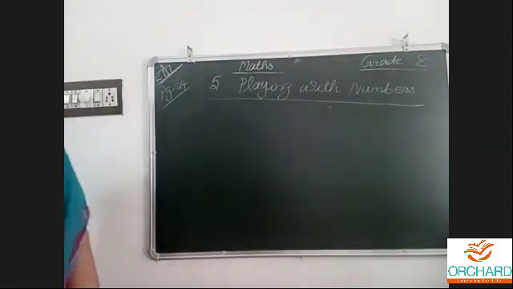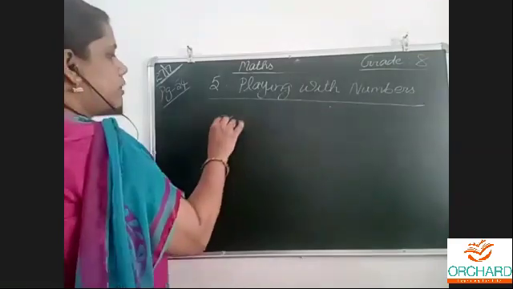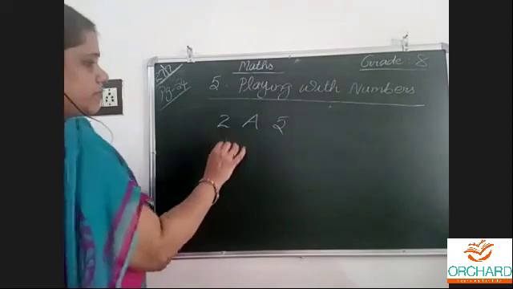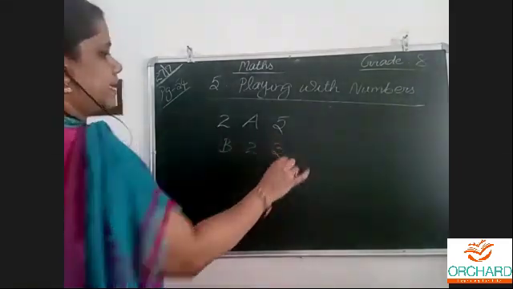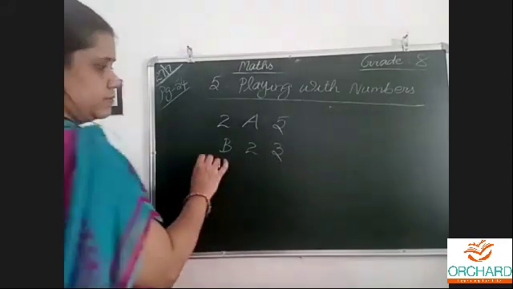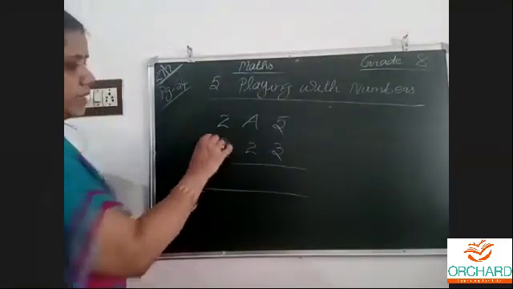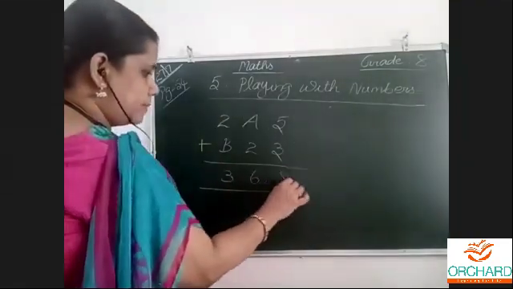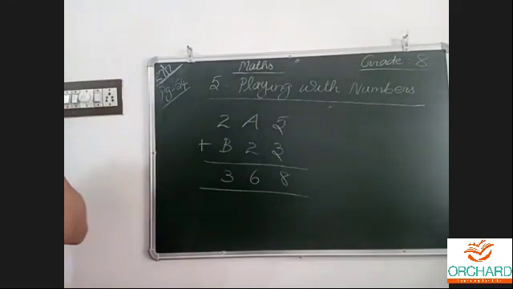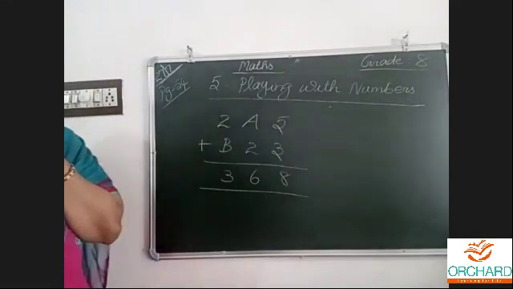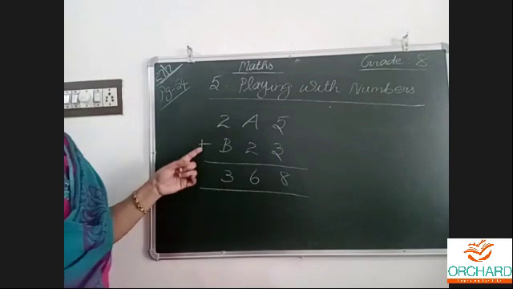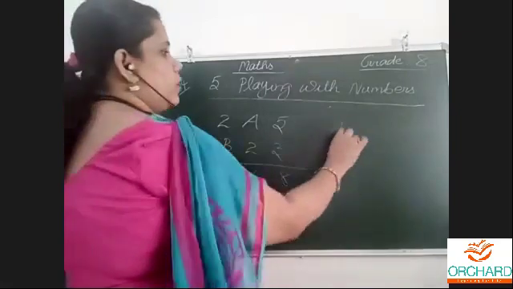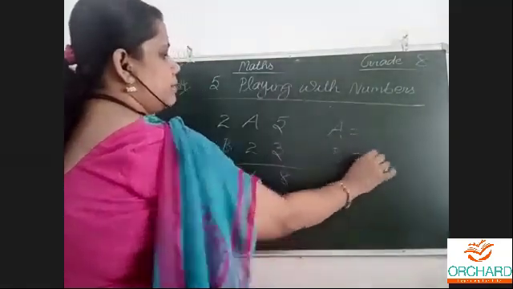Then, like this, missing digits. These all are easy only. In this exercise, you will get like this. Signs are important. Sometimes subtraction, sometimes multiplication. Any sign, it will be. Okay. Now, for the first one. What is B? What is A? A is equal to what? B equal to what? You tell me.